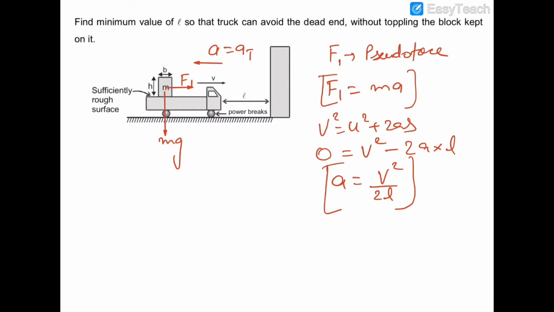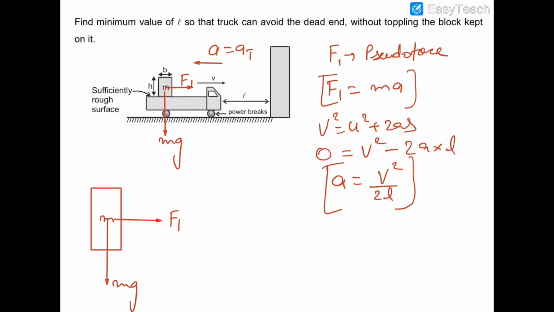Now if we draw the diagram of this block, then we can say that the pseudo force F1 would be acting on the block in the forward direction from the center of mass. The mg would be acting on the block in the downward direction.